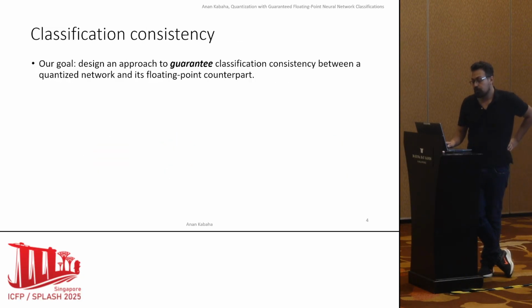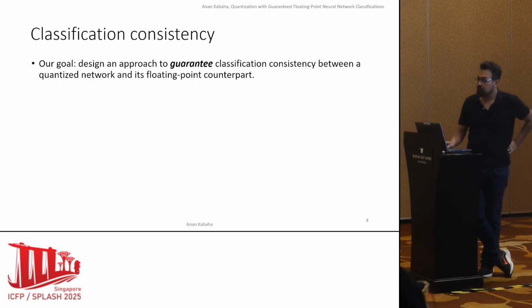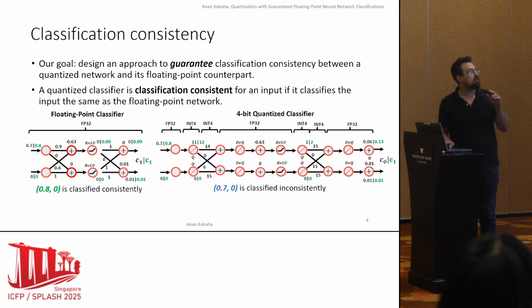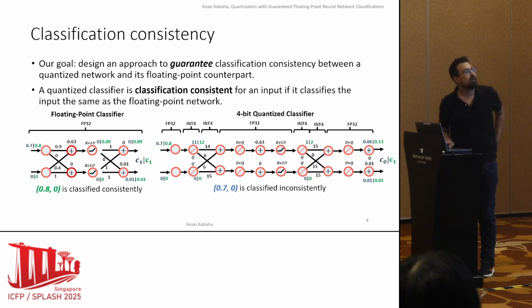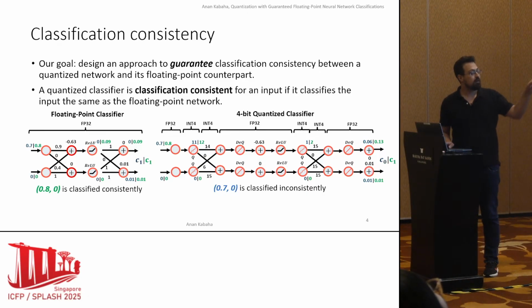And this brings us to our goal. We want to design an approach to guarantee classification consistency between a quantized network and its floating point counterpart. Now, to understand this, let's consider these two classifiers. We have floating point here and its 4-bit quantized counterpart there. We feed two inputs, the blue and the green ones. At the output of the floating point, we have classification to C1. At the output of the quantized network, we see that the blue changed classification to C0, and the green stays at C1. Now, we call the blue input inconsistent because it changed classification, and the green we call consistent because it remains the same.